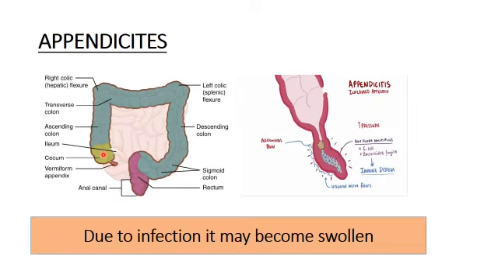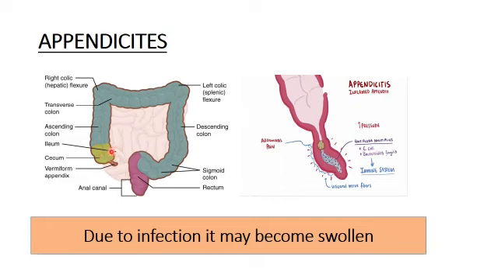Okay, now another important part is called the appendix. Look at this, this is the appendix, a small blind-ended tubular structure. This small blind-ended tubular structure starts at the end of the cecum.